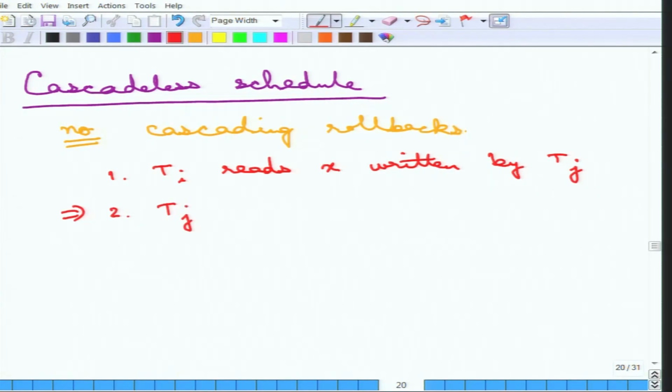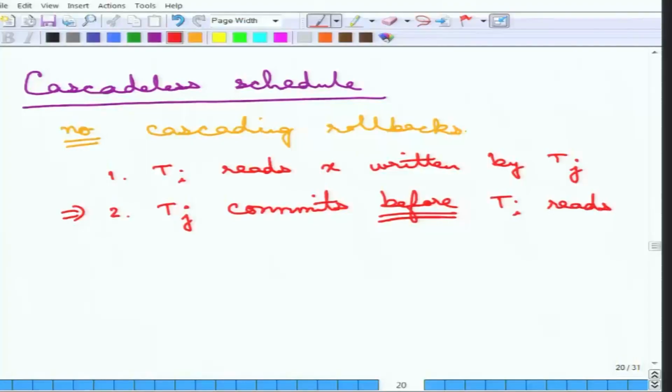transaction Tj commits before Ti even reads. So note the difference of this definition from the recoverable schedule. In the recoverable schedule, the first condition was the same: if Ti reads something which is written by Tj, Tj must commit before Ti commits. In this new cascadeless schedule, Tj must commit even before Ti has read.